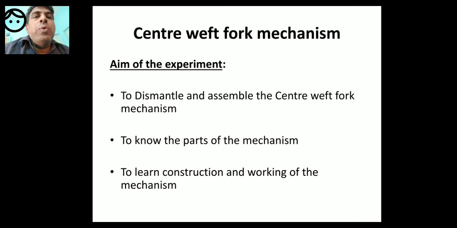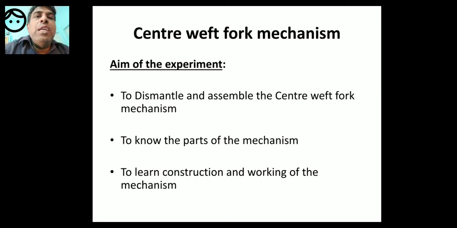Coming to warp stop motion. What is warp stop motion? We will study about warp stop motion in the next class. We have different kinds of warp stop motions: mechanical warp stop motion, electrical warp stop motion, digital optical warp stop motion.